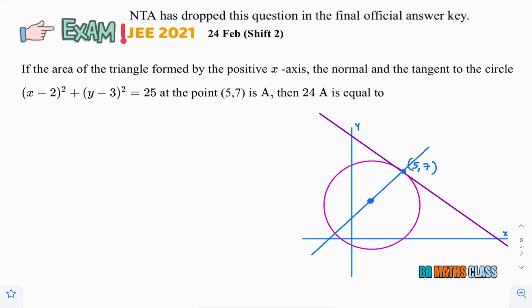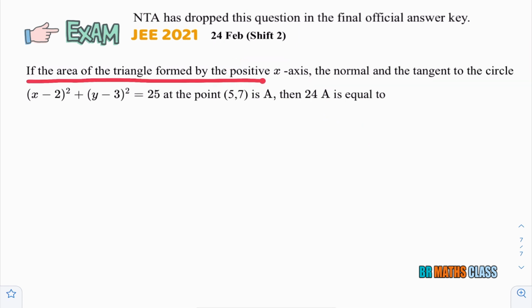This is the question given in JEE 2021, 24th February, Shift 2. You observe NTA has dropped this question in the final official answer key. Why did they drop this question? You observe in the question they have given positive x-axis. Actually it is x-axis only. While doing the solution you will get a clear idea. All these things you will understand clearly while doing the solution of this problem.